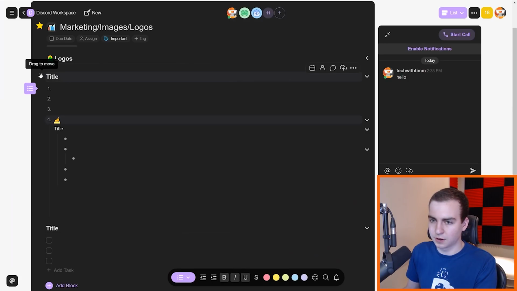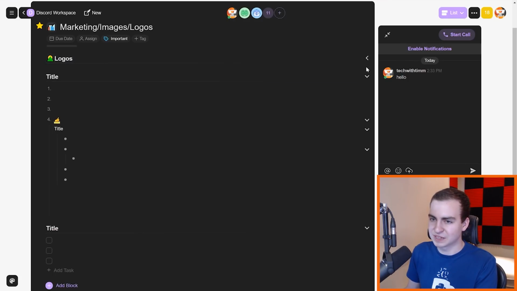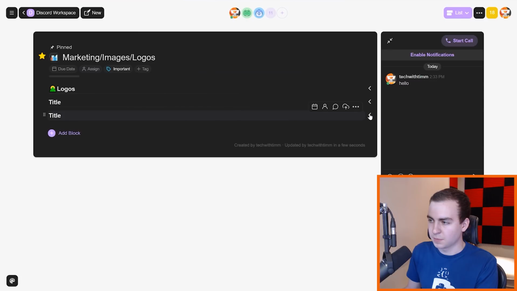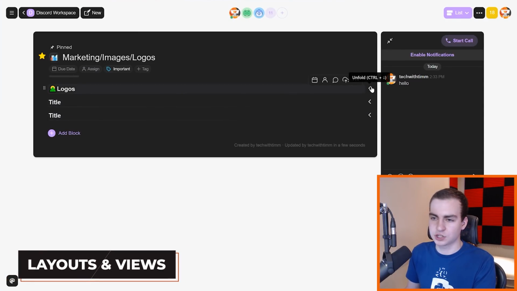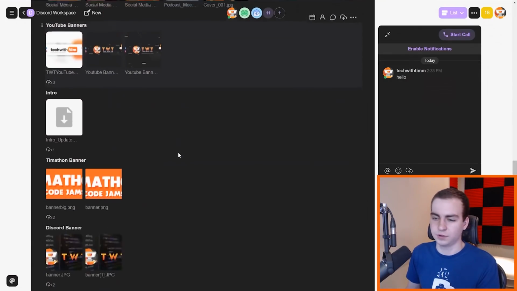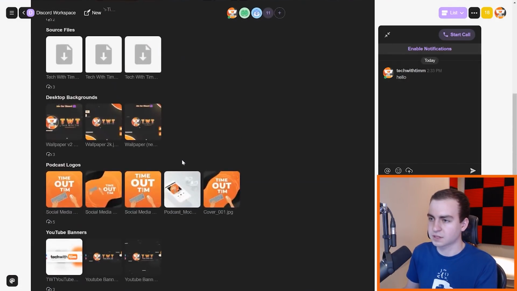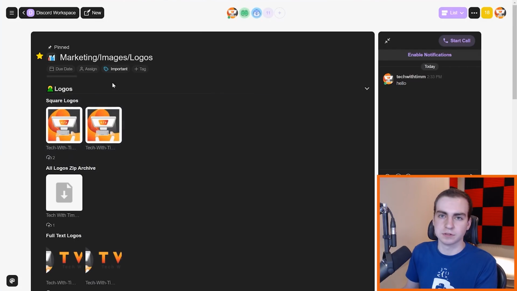So I'm going to delete these blocks because my Discord team is going to be like, what the heck is going on here? But this is a good opportunity for me to show you the other layouts that Taskade has. So I kind of just gave you a sneak peek. You saw what it looks like. You can add all these different types of blocks and stuff. But you don't always have to look at your tasks or your project in this view.